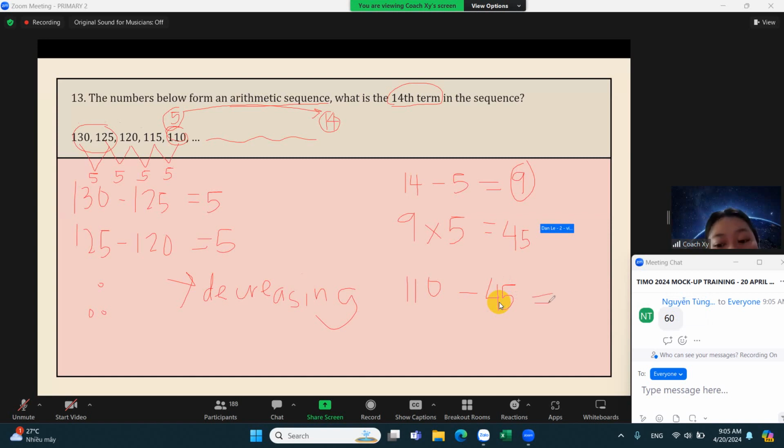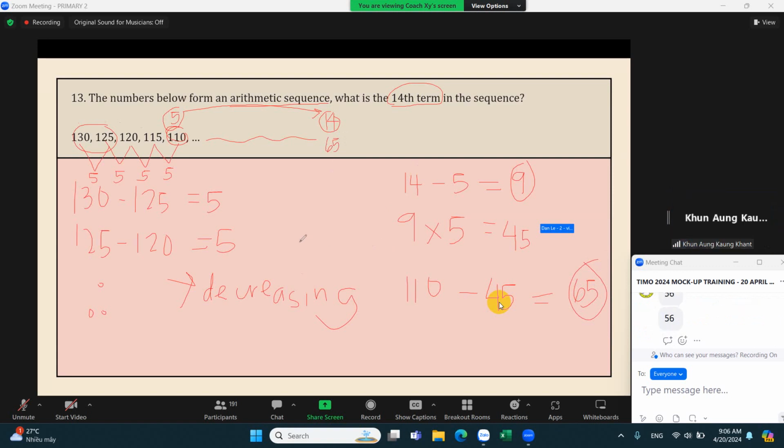So 110 minus 45, what is 110 minus 45? 65. So the 14th term is 65.